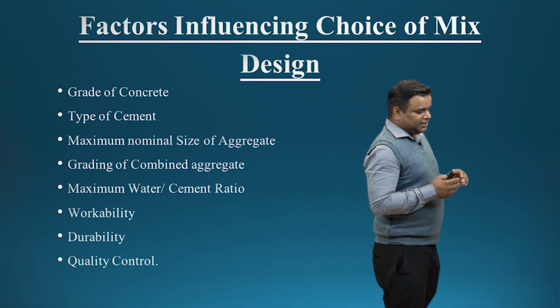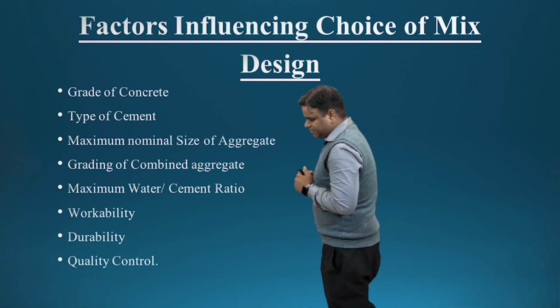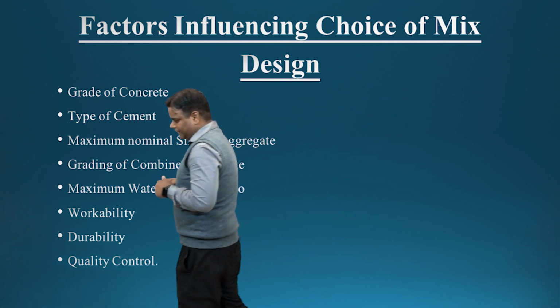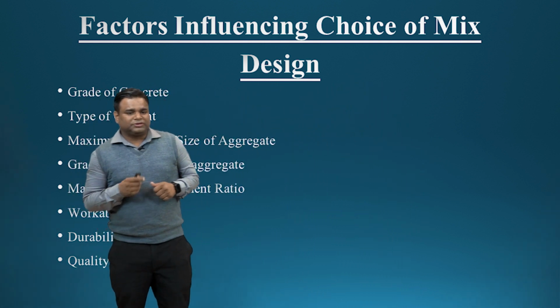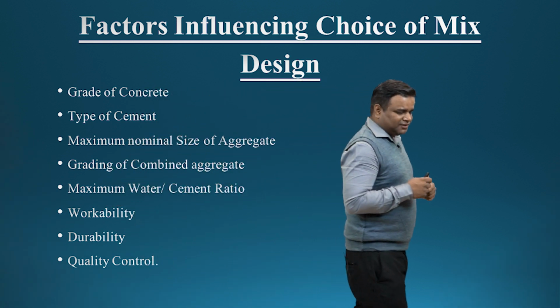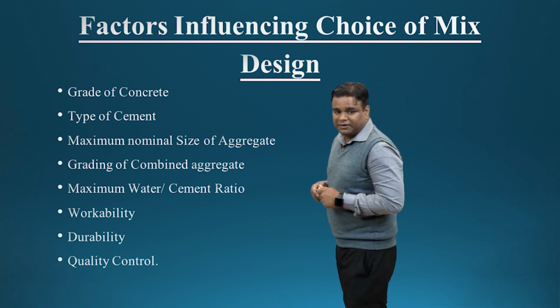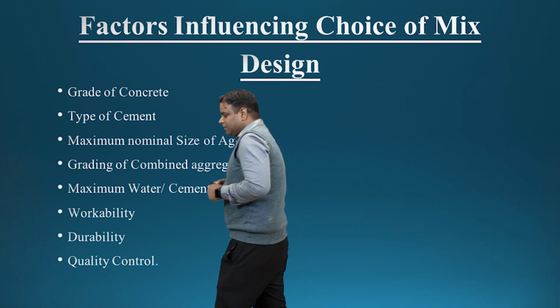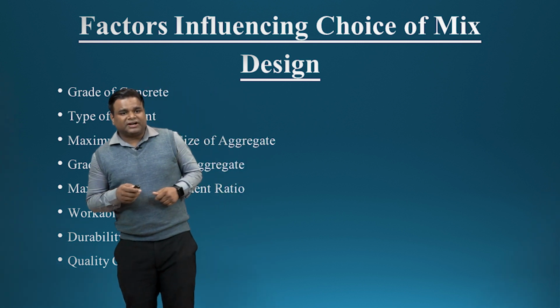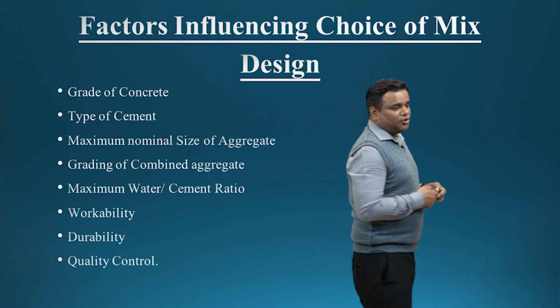We have to see which exposure condition and what maximum water cement ratio is given in the IS codes. That you will get in the IS 456 code. Then workability, durability and quality control are also important. These are some factors which can influence the concrete mix design.